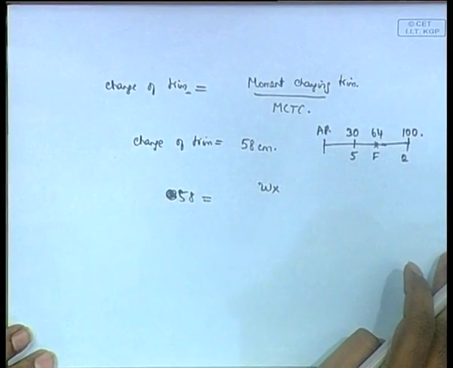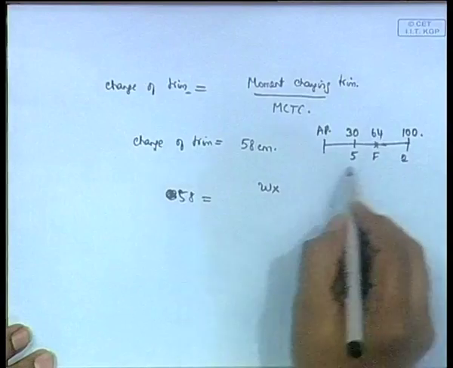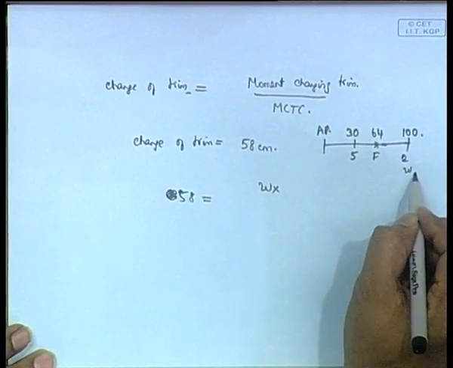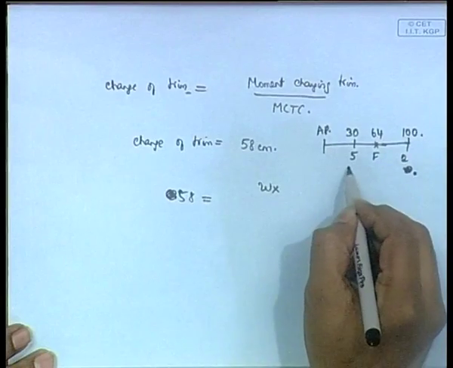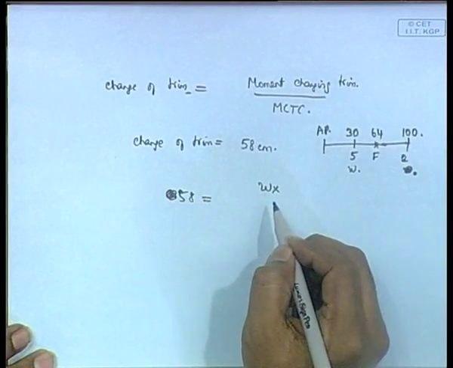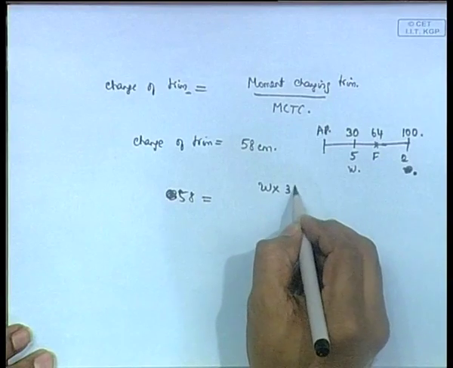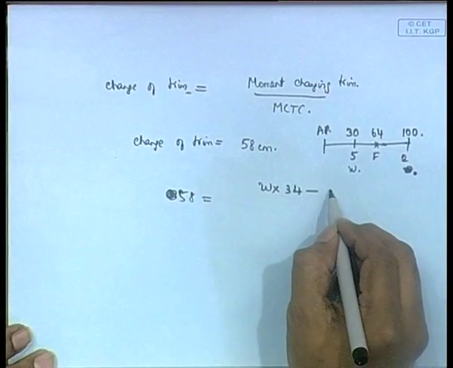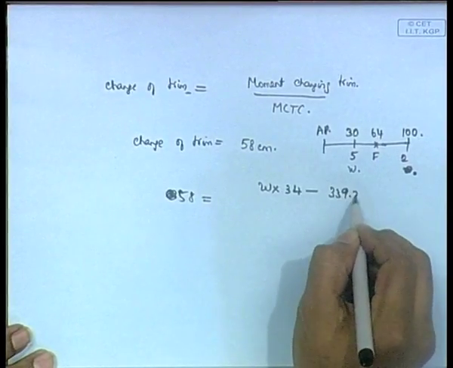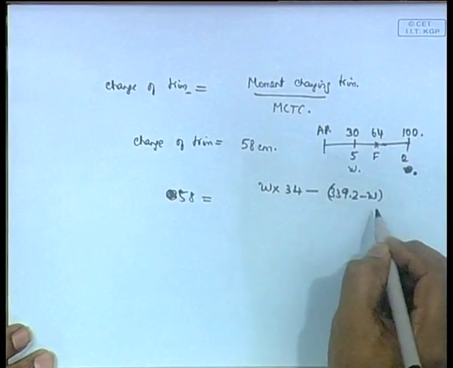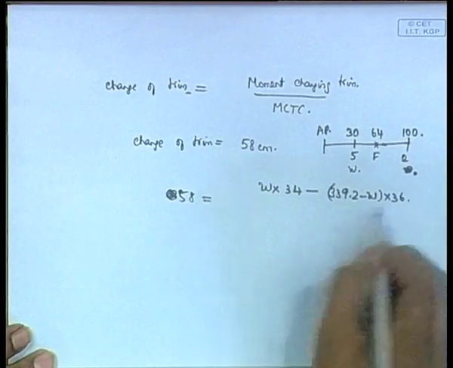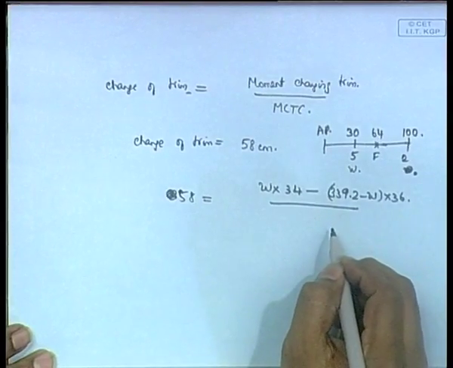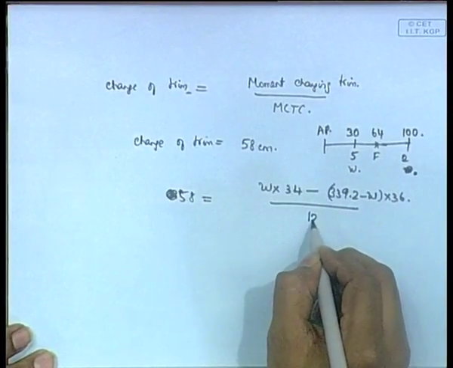It will be W into one weight, let us say if it is added here, W into 34 minus W into 36, divided by 120. What is 120?